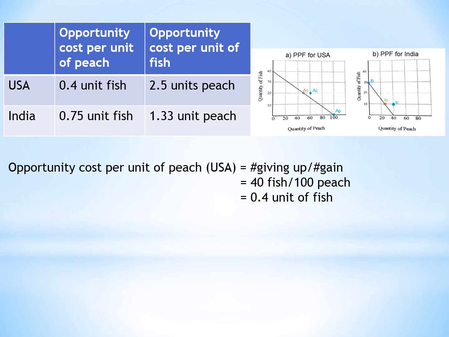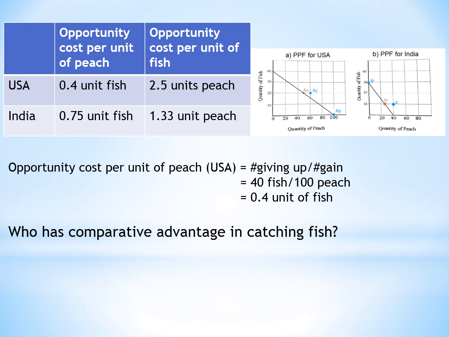I know that you're very smart. You should be able to figure out the rest of the opportunity cost in the table. Okay, now let's take a look at this question. Who has comparative advantage in catching fish? So catching fish is here, opportunity cost per unit of fish. Fish is what we want to know. Okay, so you compare 2.5 and 1.33. India gives up 1.33 units of peach to get 1 fish, and USA has to give up more.